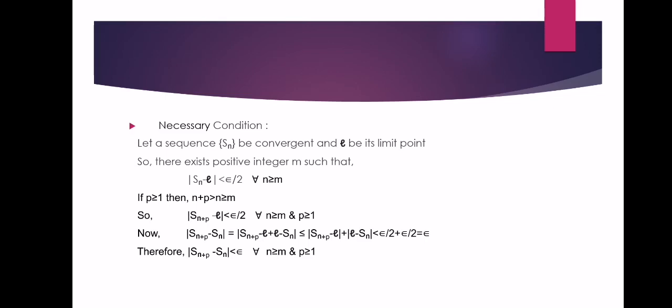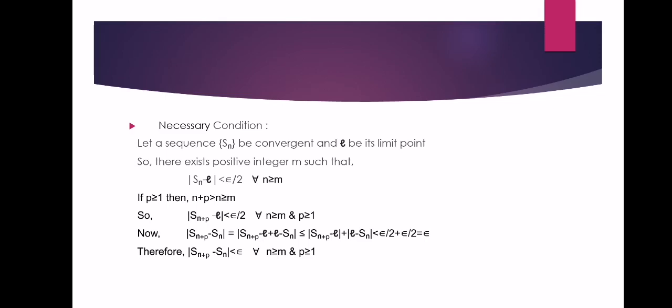Suppose p is greater than or equal to 1, then n plus p is greater than n and n is greater than or equal to m. So we can write mod of Sn plus p minus L is less than epsilon by 2 for all n greater than or equal to m and p greater than or equal to 1.